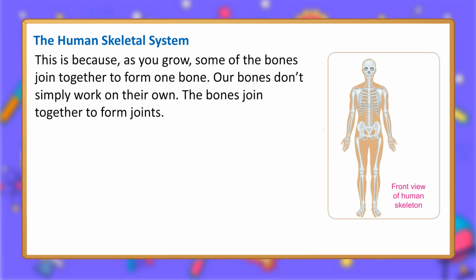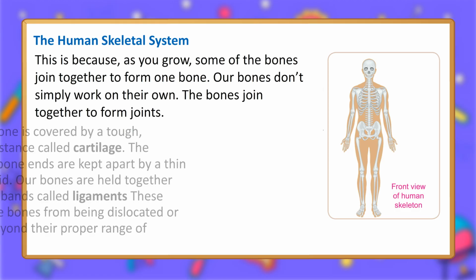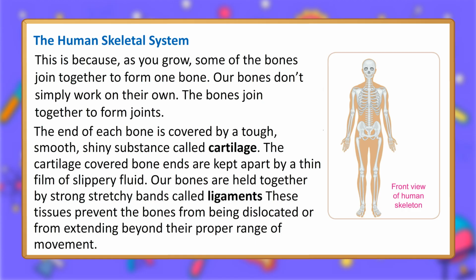Our bones don't simply work on their own. The bones join together to form joints. The end of each bone is covered by a tough, smooth, shiny substance called cartilage. The cartilage-covered bone ends are kept apart by a thin film of slippery fluid. Our bones are held together by strong stretchy bands called ligaments. These tissues prevent the bones from being dislocated or from extending beyond their proper range of movement.